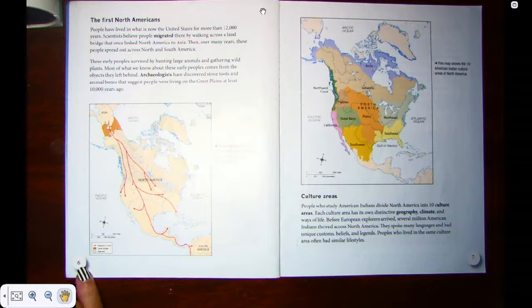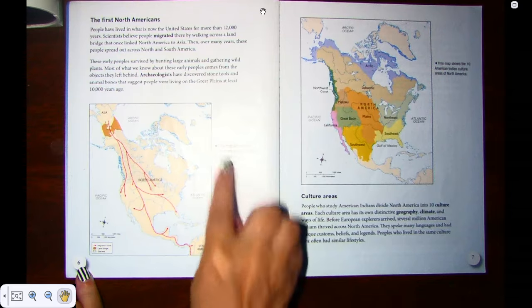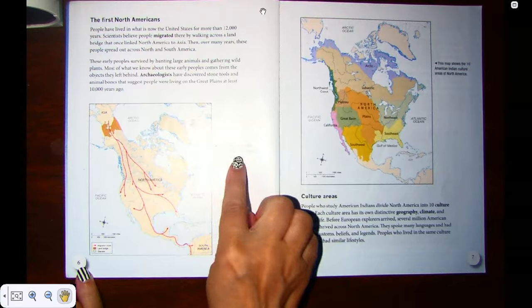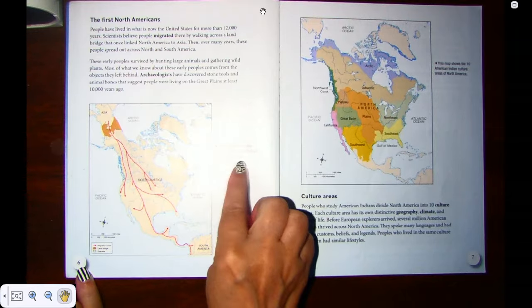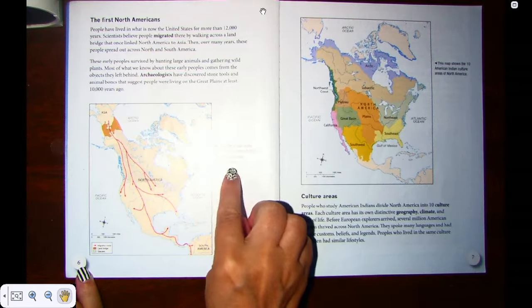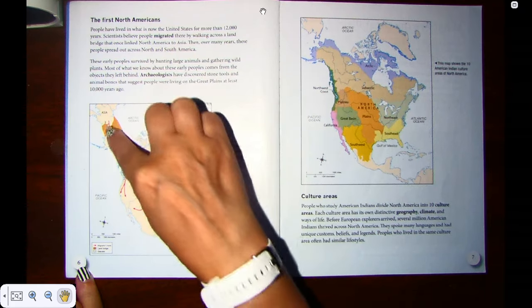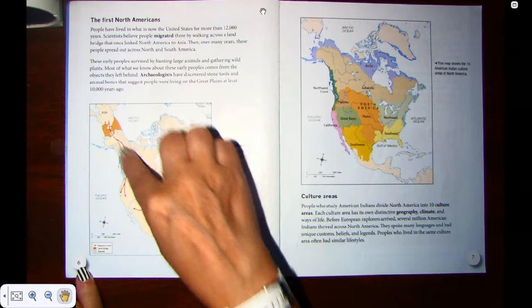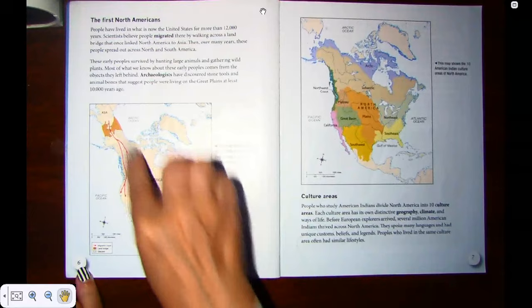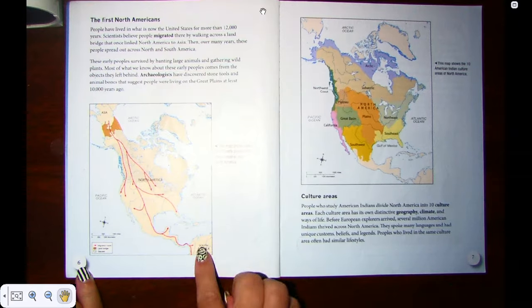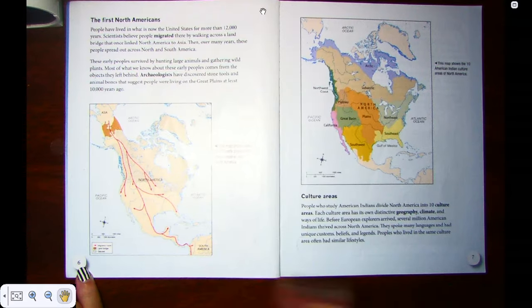This map, here's my caption for this map: This map shows some of the routes that early people took when they spread across North America. So you can see that Asia used to be connected by a land bridge right here, and they came across and then they went down and came all across the United States all the way to South America.